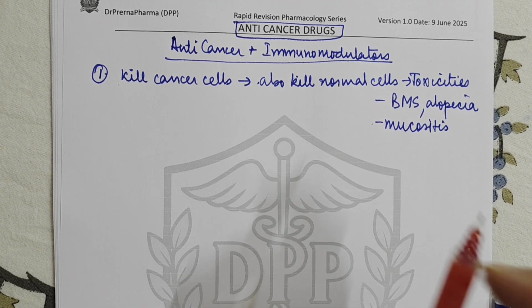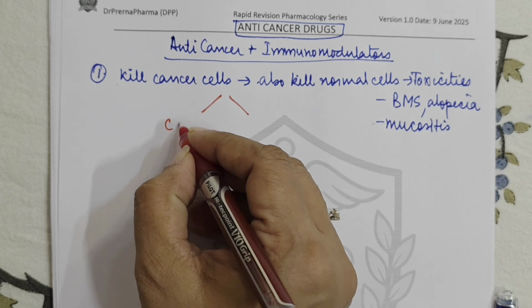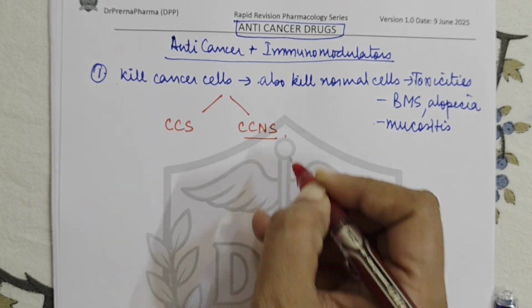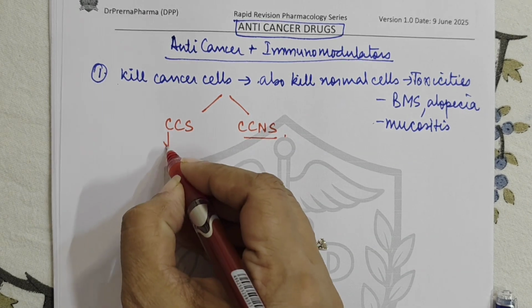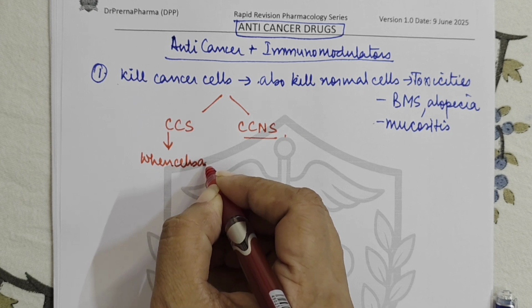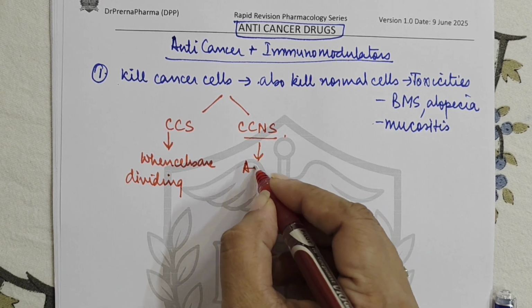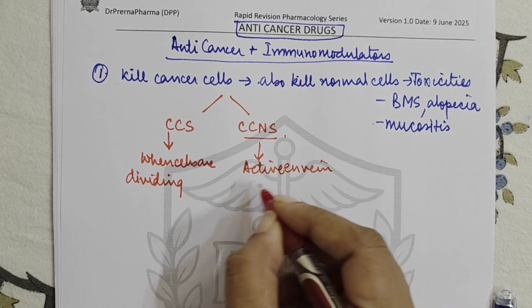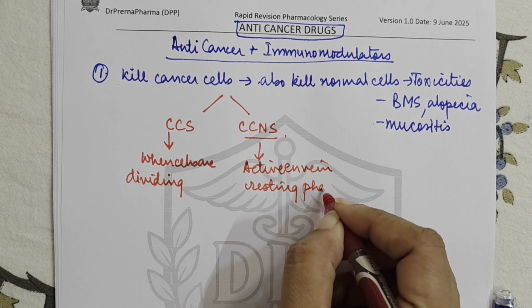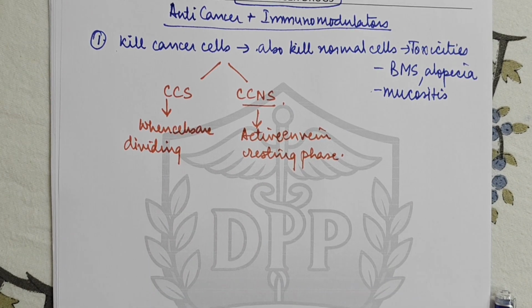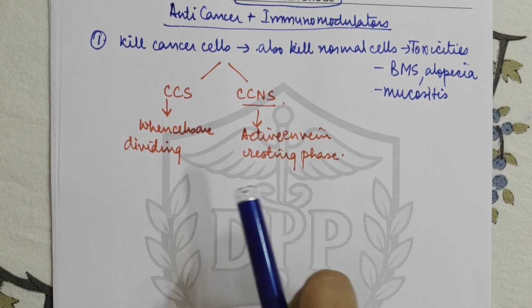Now anti-neoplastic drugs or anti-cancer drugs are divided on the basis of cell cycle specific or cell cycle non-specific. Cell cycle specific drugs are effective when the cells are dividing, and cell cycle non-specific drugs are active even in the resting phase. So even when the cells are not dividing, these drugs are effective. So they are classified as cell cycle specific and CCNS, that is non-specific.